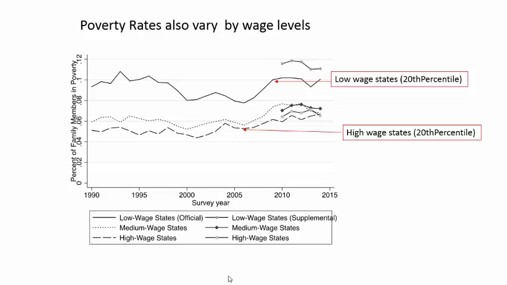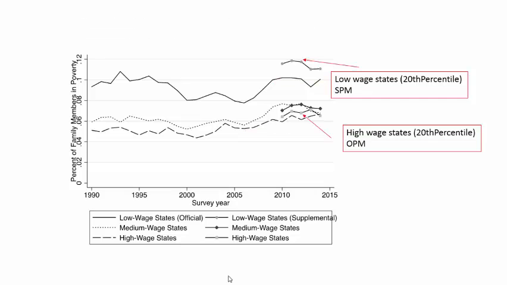If we use the official poverty measure to define poverty, as is done in this figure for the full set of years, we might be concerned that low wages may simply signal lower overall cost of living, and so might not affect poverty so dramatically if we instead use a measure that accounts for these differences in the cost of living. To address this concern, this analysis repeats the same state-based exercise, but using the supplemental poverty rates for the years 2011 through 2014. The results are similar. Even after accounting for the fact that low-wage states may also have lower cost of living, the lowest wage states have higher poverty rates when measured by the SPM.